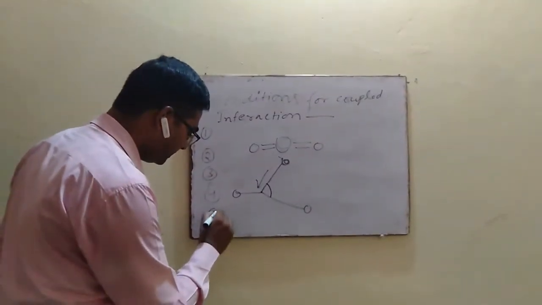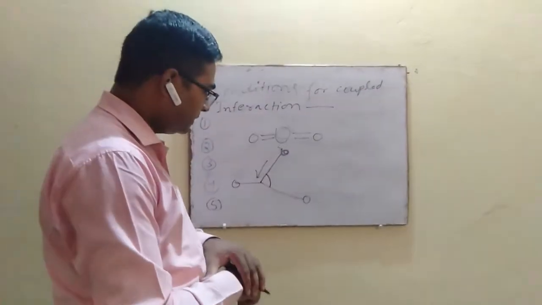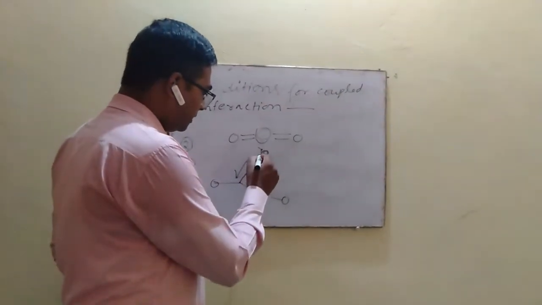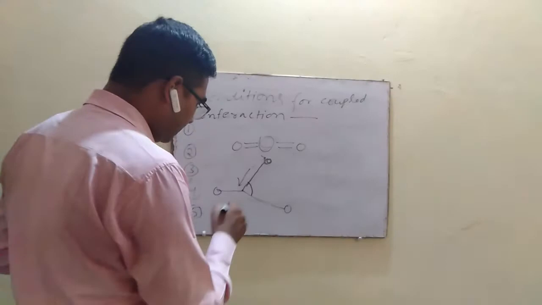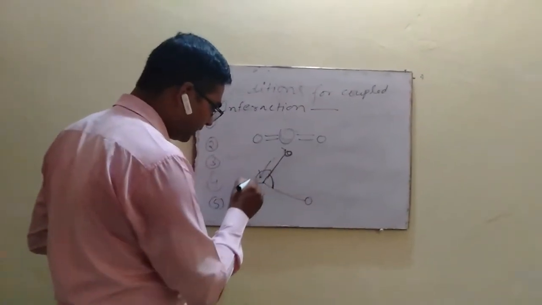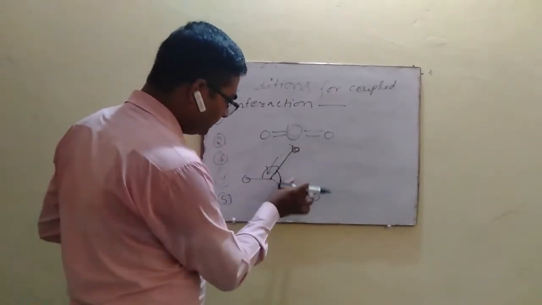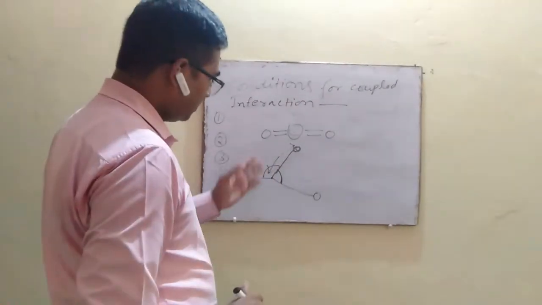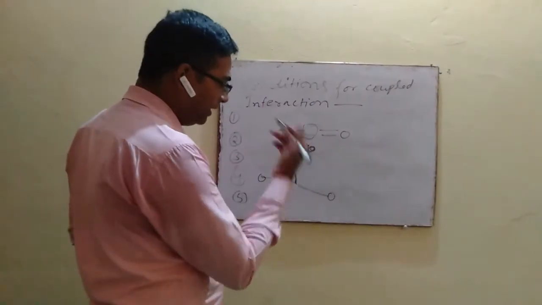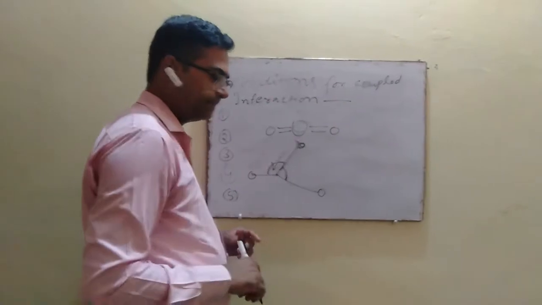Next point is interaction between two different bending vibrations occurs if two different changing angles share a common bond. For example, one changing angle is this and another changing angle is this, and this bond is common for these two changing angles. So interaction can take place between these two changing angles.